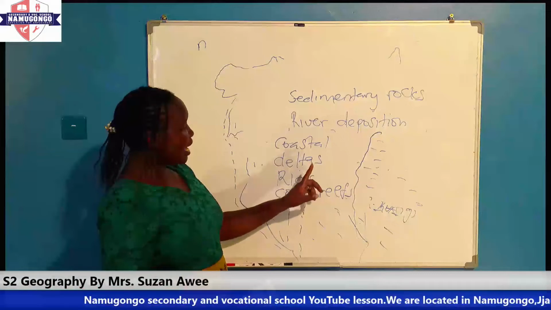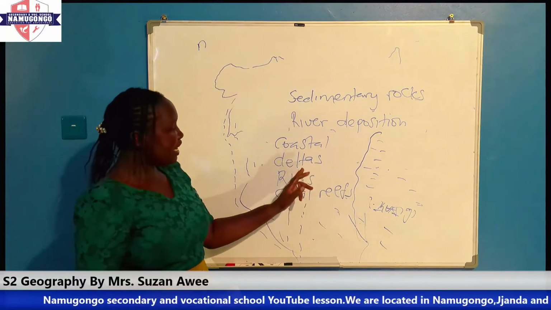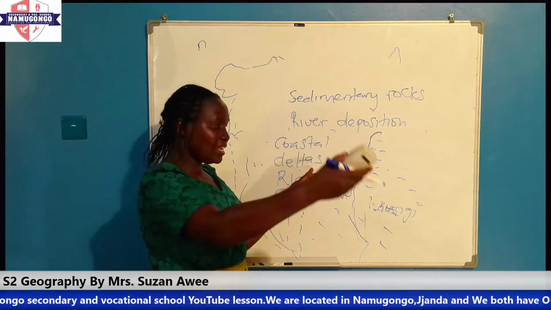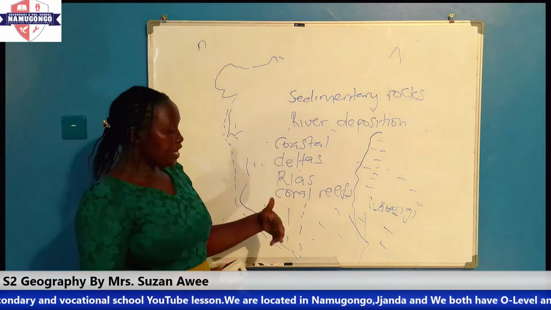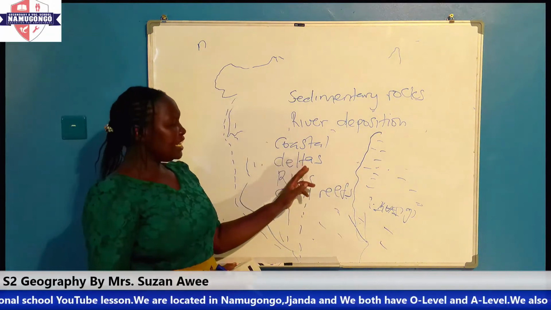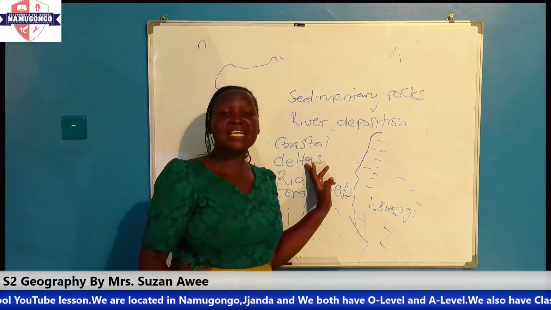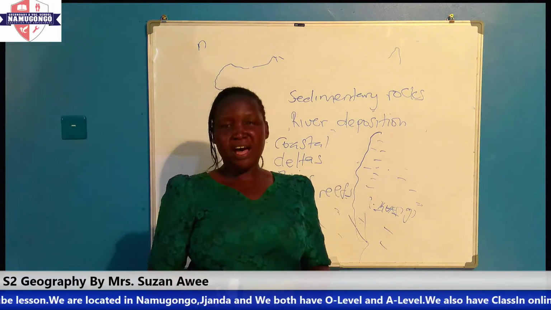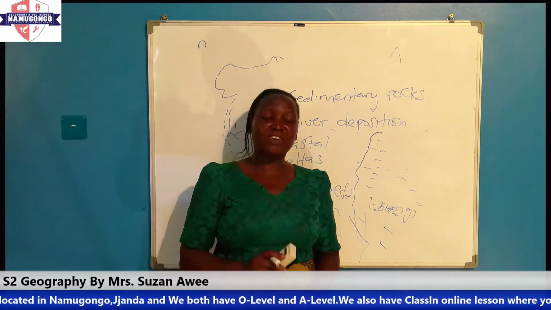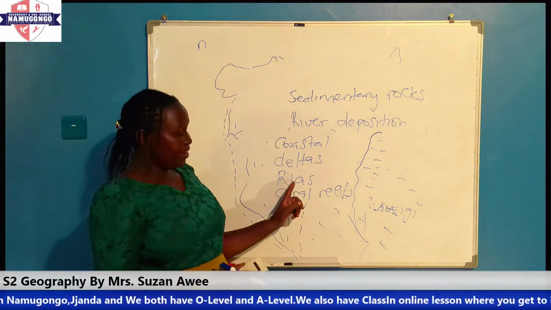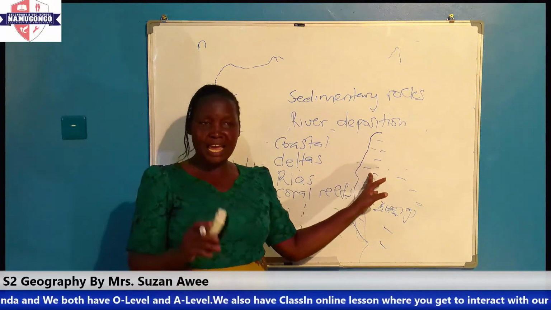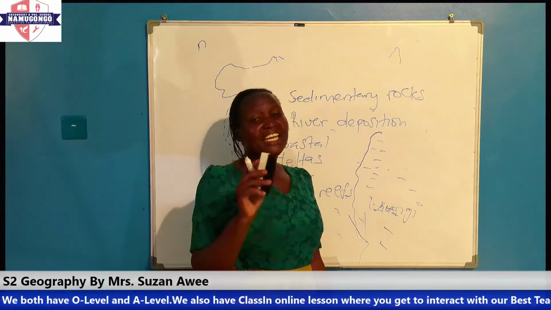Now, these coastal features that we have identified, we shall look into them further when we are looking at coastal geomorphology. But briefly, a delta is a feature which is formed as a result of river deposition. So it is found at the mouth of a river. And then the ria is formed as a result of the rise in the level of water in the sea.